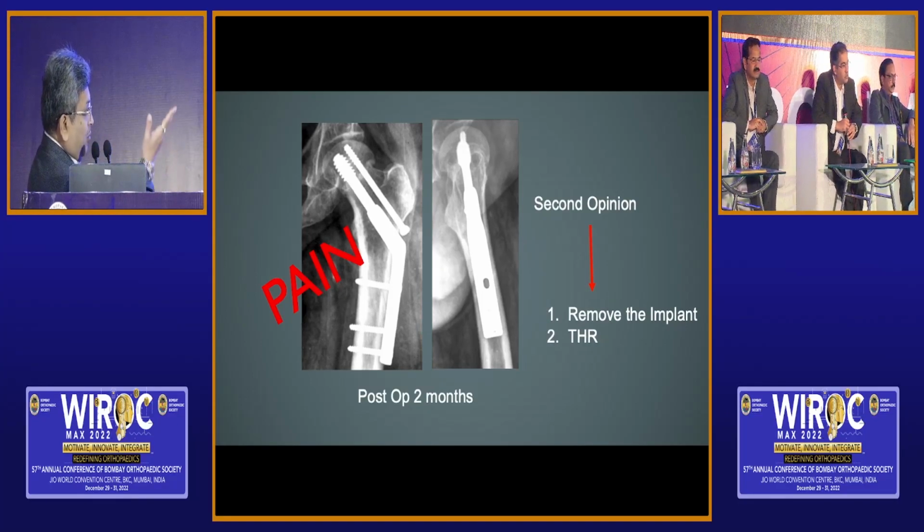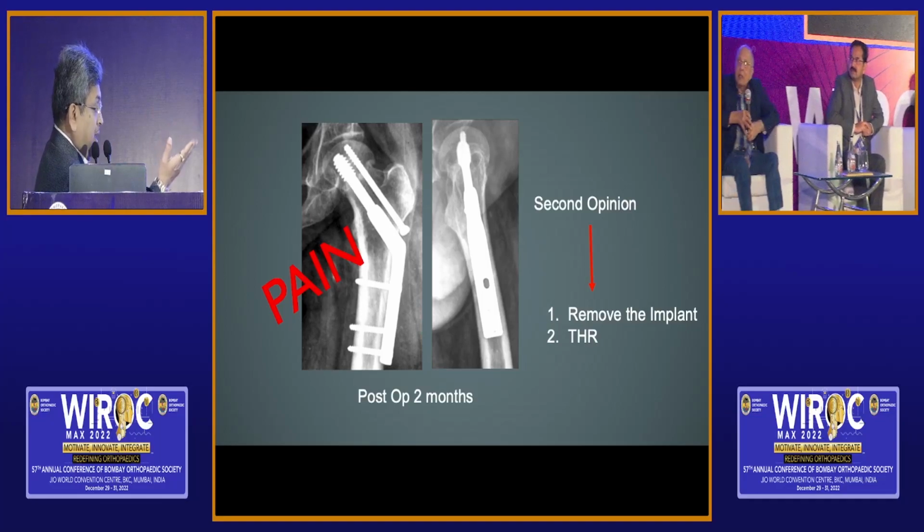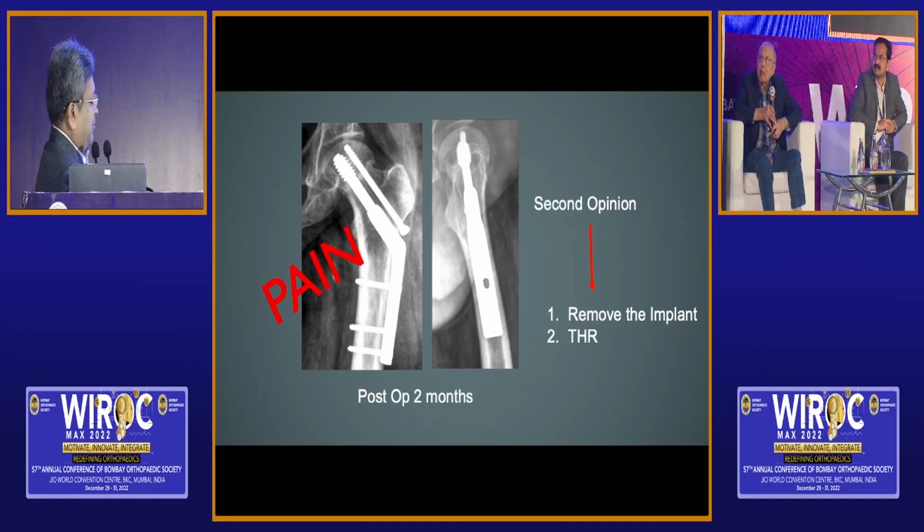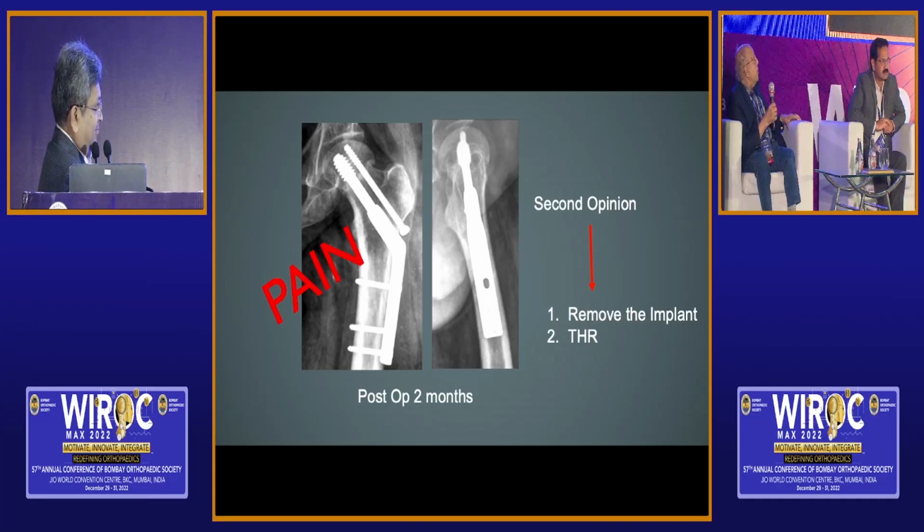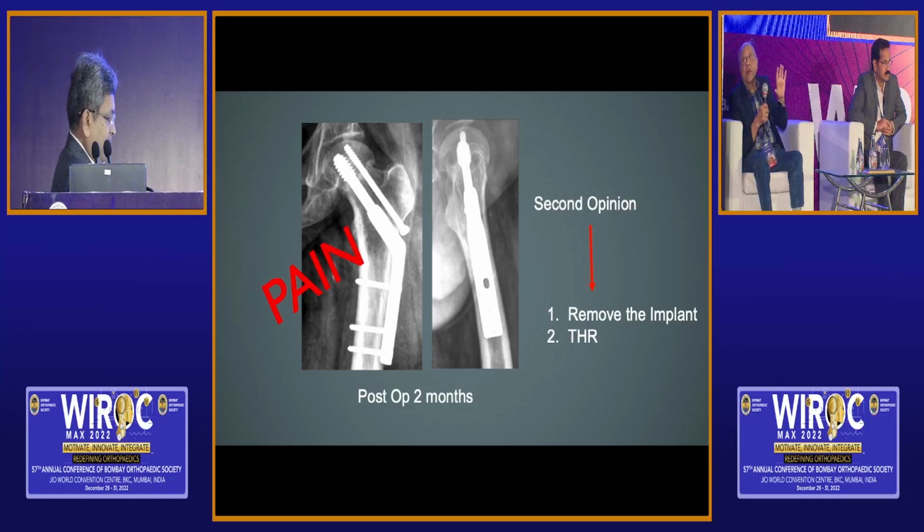The point which I am trying to bring out is what we should do at this stage. GSK sir, remove the implant or do a THR, because the patient has a terrible amount of pain. Yeah, now I think it is better to do an arthroplasty. Arthroplasty, because it will not improve with any other intervention today. On day one, you should have done something else to prevent this.